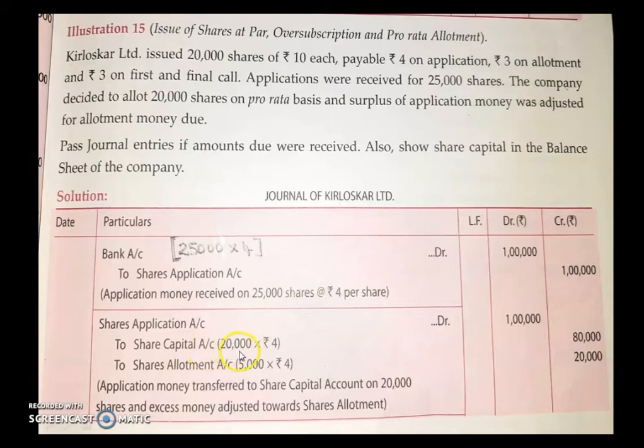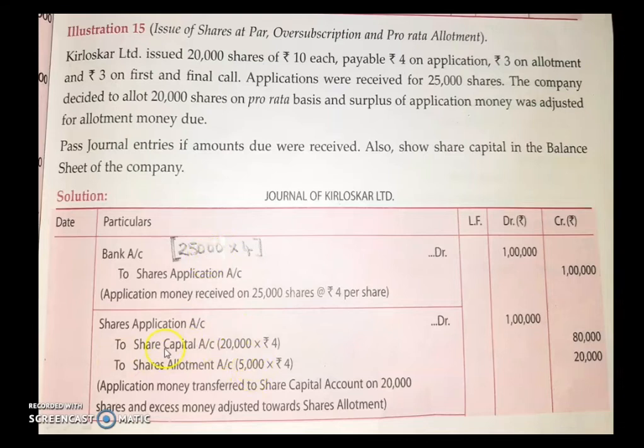Only the amount for shares which have been issued can be transferred. So we have issued 20,000 shares, so 20,000 into 4, that is 80,000, only can be transferred to share capital account. So what about the rest of 5,000?